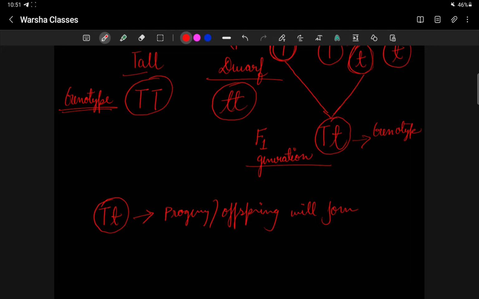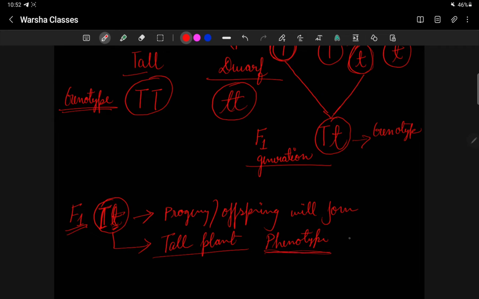Is this a tall plant or a dwarf plant? So Mendel formulated that this is the tall plant, but we know that both the genes are present here, both the traits are present here, the capital T for tall and small t for dwarf. So why is the plant tall? The phenotype means the appearance that we can see, and the phenotype will be tall.